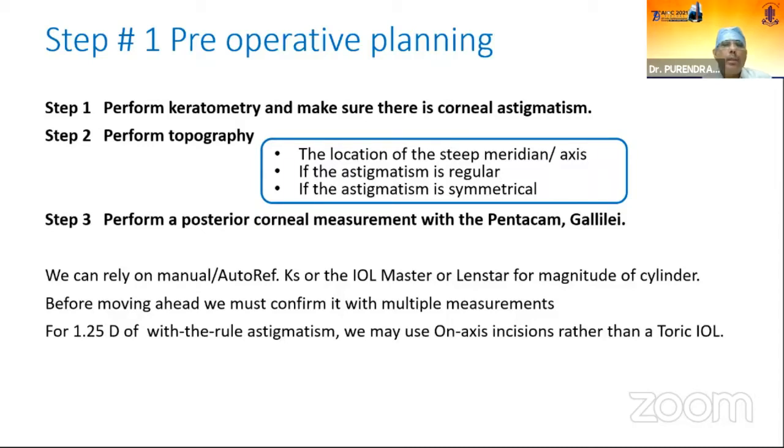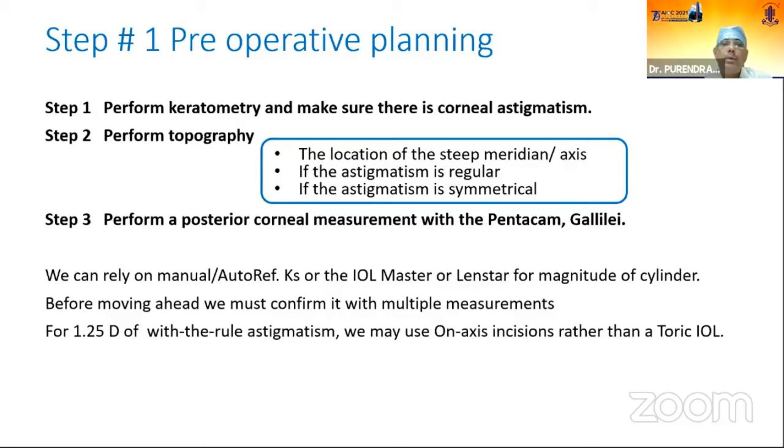Perform a posterior corneal measurement with the Scheimpflug imaging tools like Pentacam and Galilei. We can rely on manual, if we don't have all these tools available with us. So we can do manual or automated refractive keratometries, and they are reliable also. But we should check it again, we should confirm it again, on another day when the cornea has not been touched by any instrument or by any medicine.